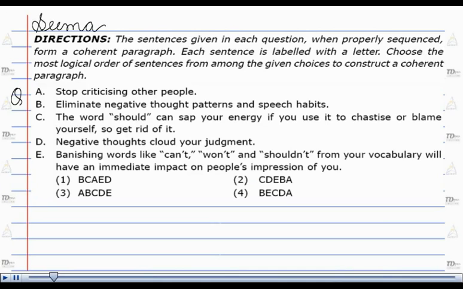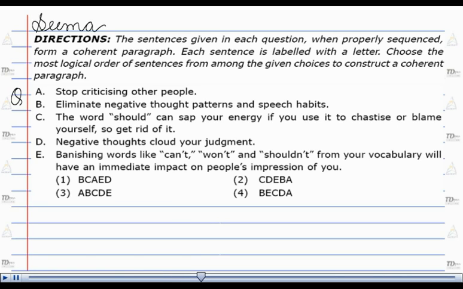Directions. The sentences given in this question, when properly sequenced, form a coherent paragraph. Each sentence is labeled with a letter. Choose the most logical order of sentences from among the given choices to construct a coherent paragraph. To the answer now. For this question, BE is the link.